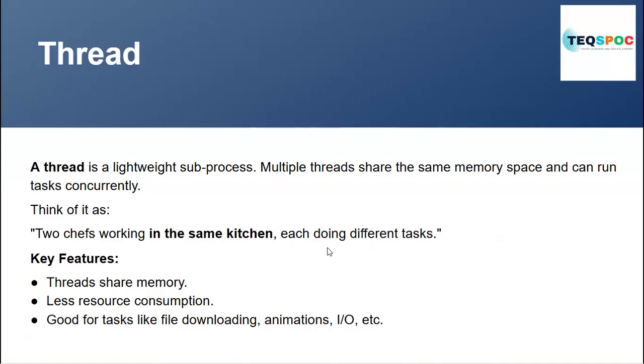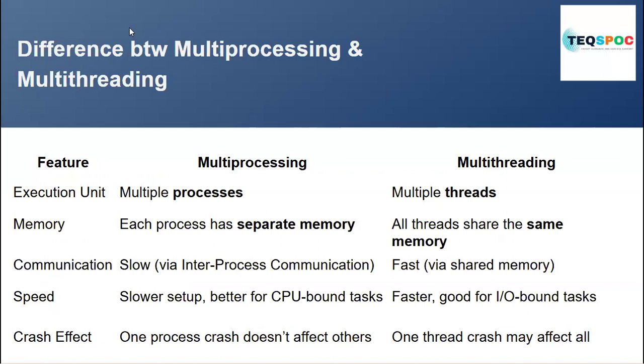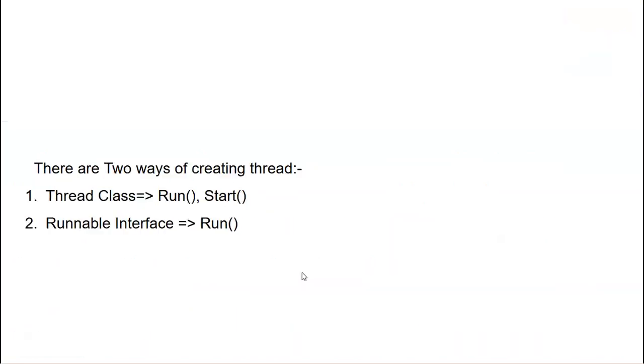There are two ways we can create a thread. One is by extending the Thread class, which has run and start methods. Run defines the thread's work, and start begins the execution. Then we have the Runnable interface, which only has the run method. This is the basic difference, and you can see it from an interview perspective.